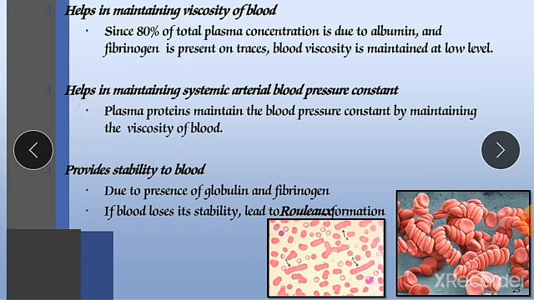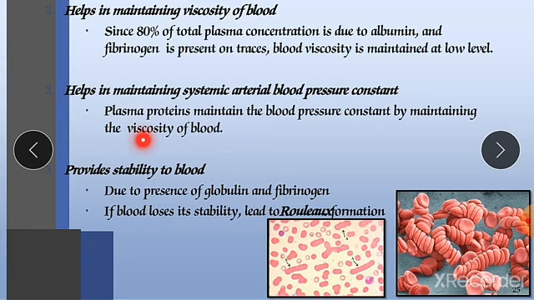Next, it helps to maintain the systemic arterial blood pressure constant. Plasma proteins maintain the blood pressure constant by maintaining the viscosity of the blood, because blood viscosity should not be too much and also should not be too less.